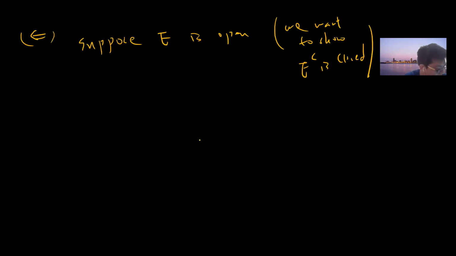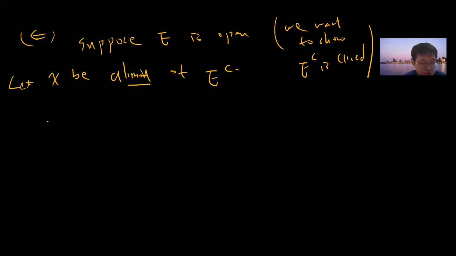E is open, so let x be a limit point of E^C. By definition of limit point, every neighborhood of x intersects E^C in infinitely many points.